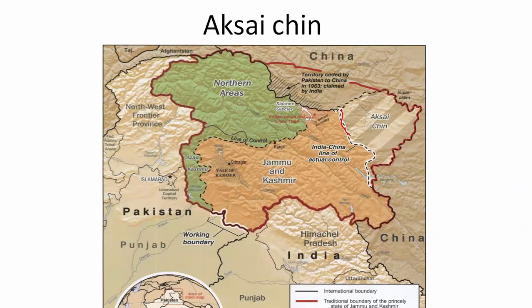Now this line is the line of actual control, or the LAC. You need to know the difference between LAC and LOC. LOC is the line of control between India and Pakistan-occupied Kashmir, and LAC is the line between India and Sichin or China.